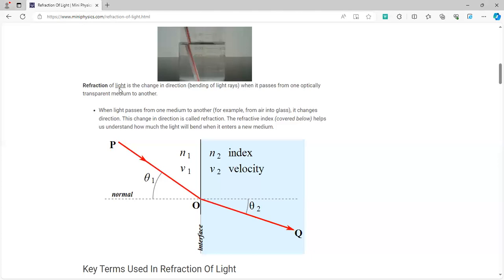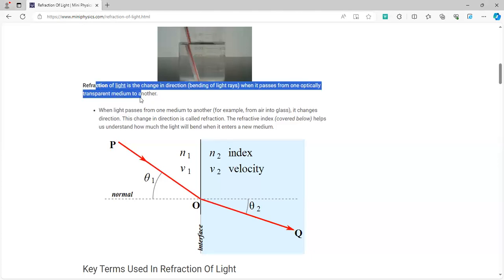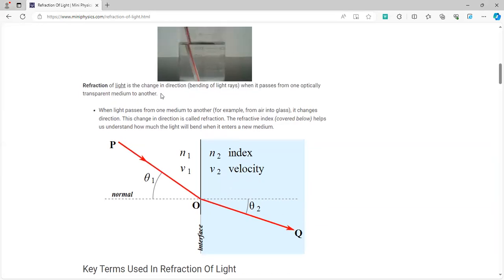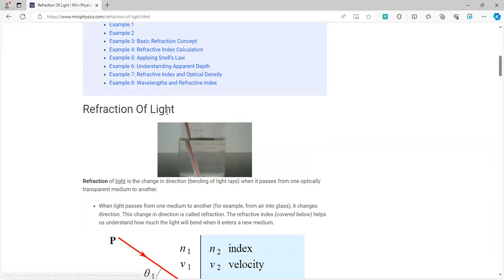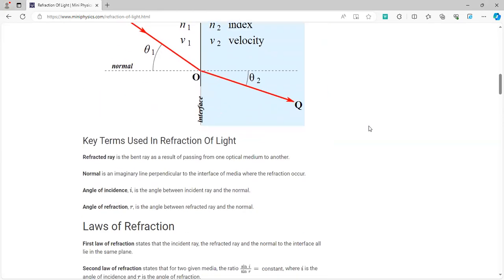So they've talked about the definition. Refraction is the changing of direction of light rays when they travel from one medium to another. And you can see how a straw appears to be bent, although it's actually uniform and straight. It appears bent because when light rays travel from the water to the air, our eyes perceive it as bent. However, light rays always travel in a straight line.